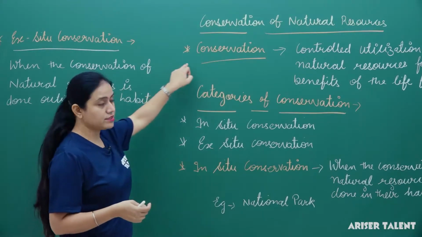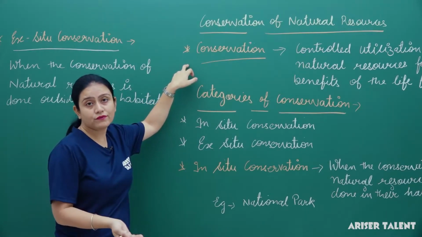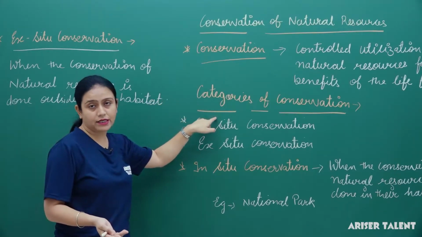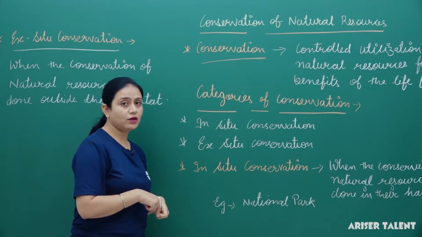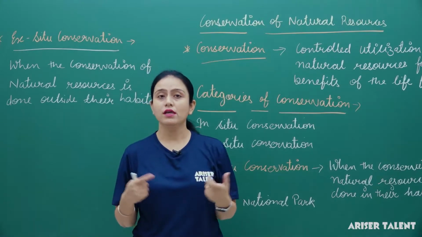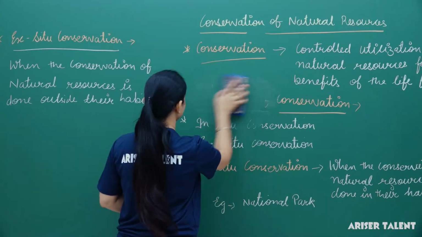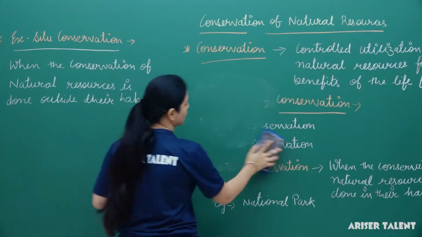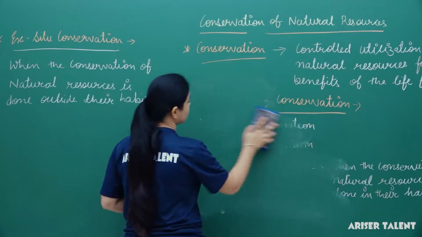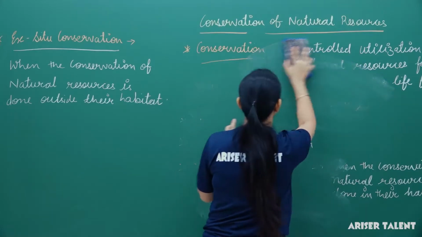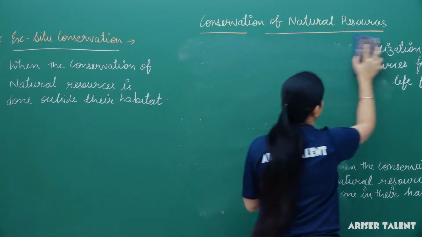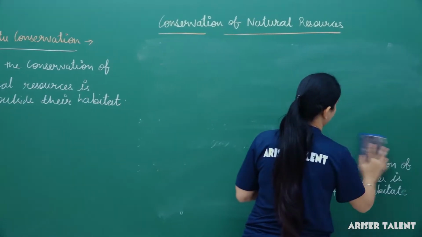Here we studied what is conservation, what is the aim of conservation, and what are the categories of conservation. Now we are going to talk about how we can do the conservation. We can do the conservation of natural resources in 3 ways, known as the 3Rs.